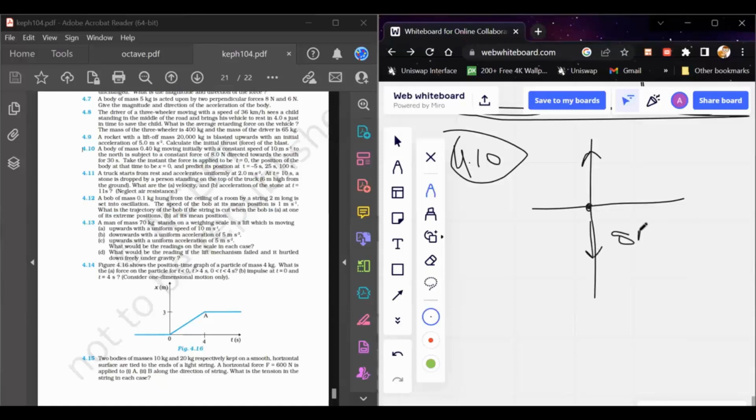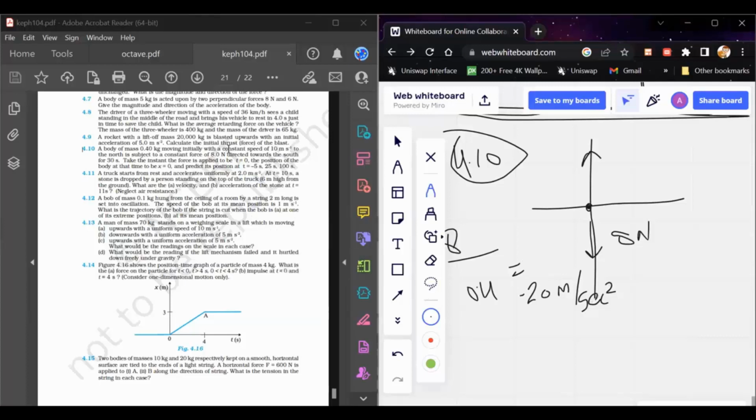So firstly, we try to find the retardation that is caused by this 8 Newton force. This is equal to 8 divided by the mass of the body. The mass of the body is 0.4. So this is causing a retardation of 20 meter per second square, so we write it with a minus. This is the retardation acting on the body.